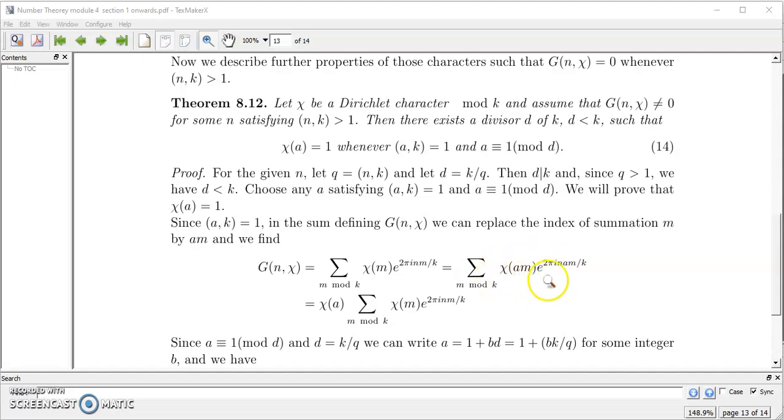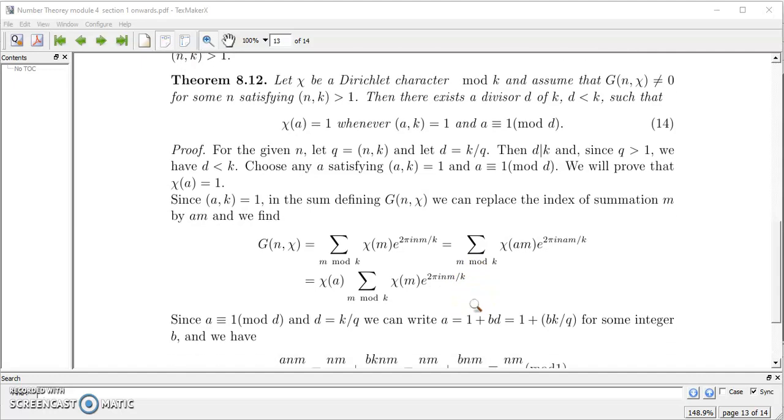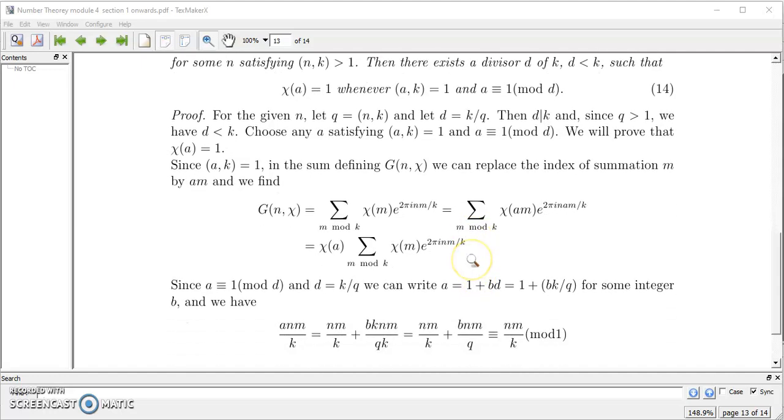Now chi is multiplicative: chi of am is chi of a times chi of m. So we can take chi of a outside, and the remaining sum is over m mod k of chi of m times e raised to 2 pi i n m by k. Now we have to obtain the value of this. For that, let us take a congruent to 1 mod d, that we have assumed earlier.